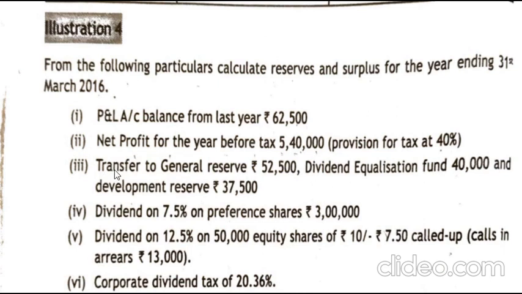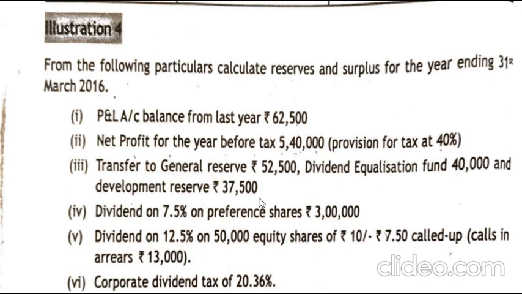Every year, a certain amount will be transferred to general reserves. So we will consider these transfers to be made from the profit earned for that particular period.